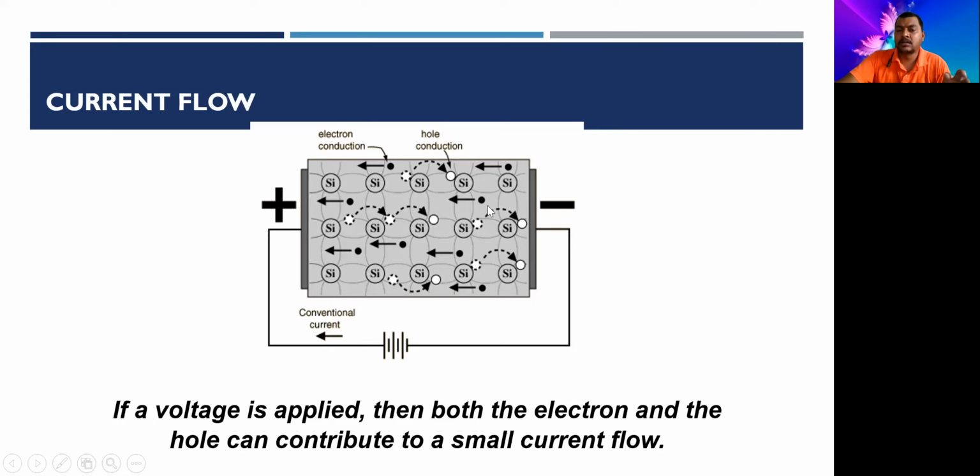So this pure intrinsic semiconductor behaves as a conductor, right? But at absolute zero temperature, there are no free electrons, since they don't gain any energy, and they do not take part in the conduction. Therefore, at absolute zero temperature, the same intrinsic semiconductor behaves as an insulator. So at some time it will behave as a conductor, at some time it will behave as an insulator, right?